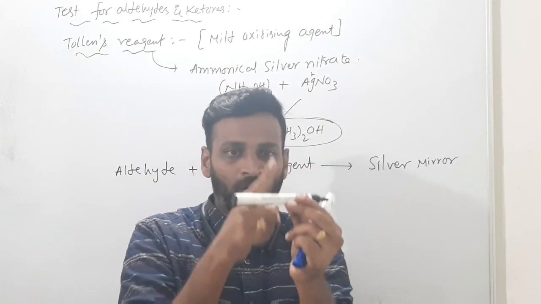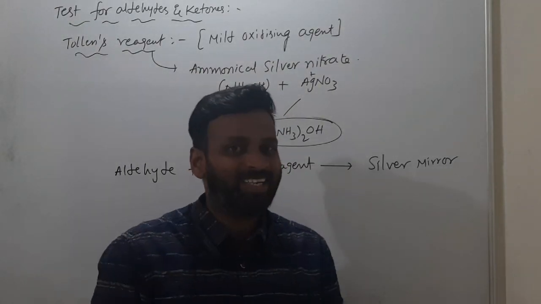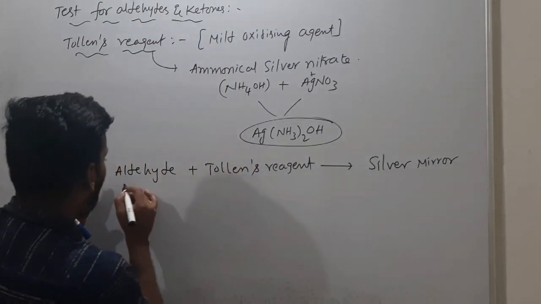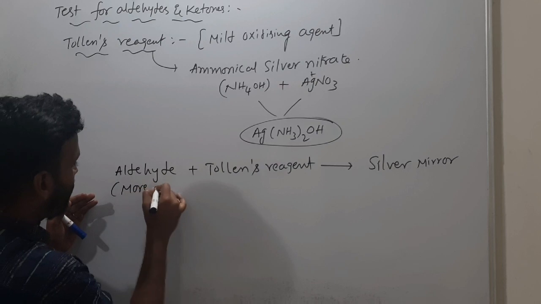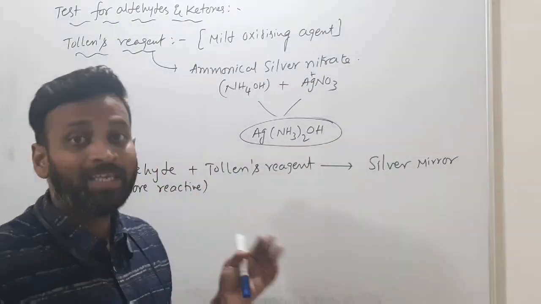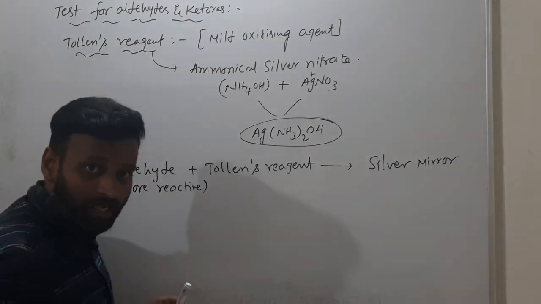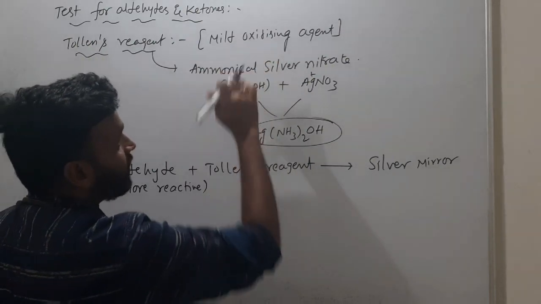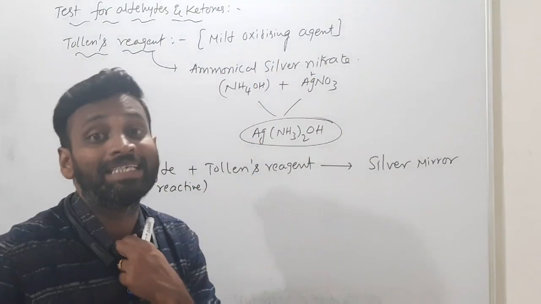But ketones have a C-C bond. To break a C-C bond, more energy is required. That's why, for oxidation, aldehydes are more reactive. These are more reactive with Tollens reagent. The simple reason: ketones have a C-C bond. That's why ketones cannot be oxidized by these kinds of mild oxidizing agents.